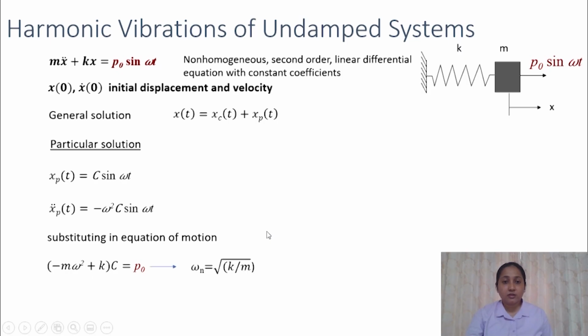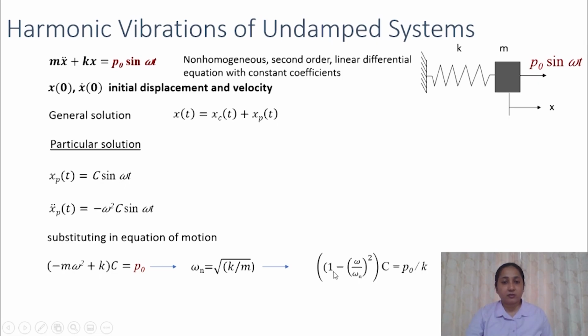So now in free vibrations we have learned that the natural frequency of the system is equal to square root of stiffness divided by mass. So we can substitute this relation in this equation and that will become this. So you can divide this equation by k. So right hand side will become p naught by k.